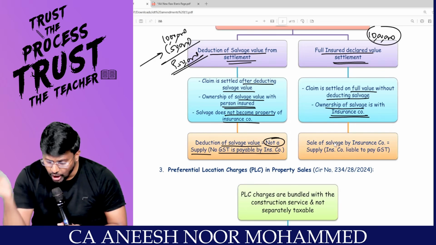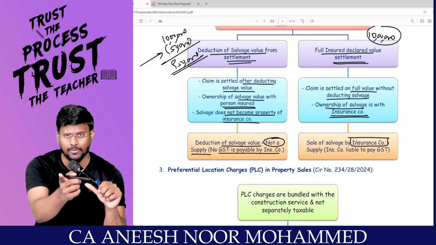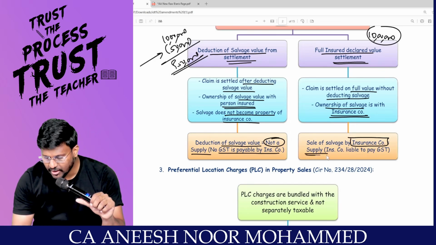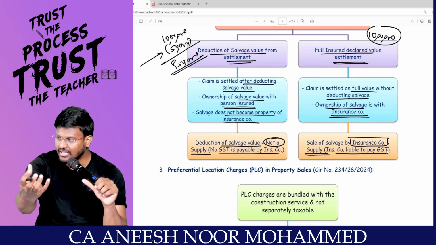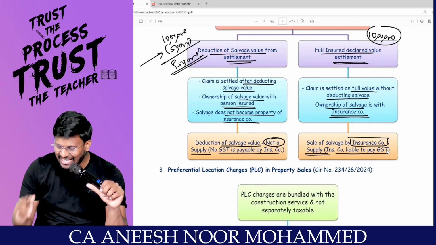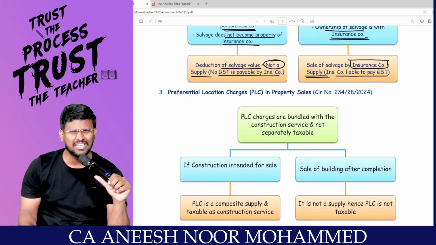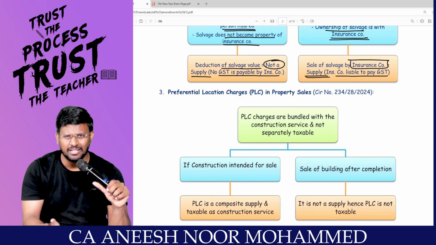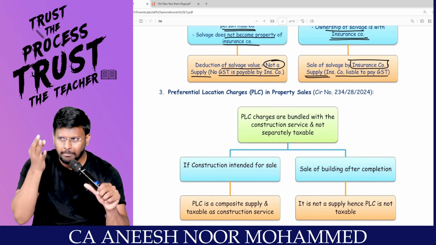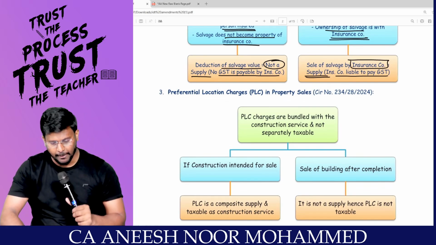Now, sale of salvage by the insurance company. The damaged car, the insurance company will sell in future. So, they are making an outward supply of the scrap. Then it will be treated as supply, and the insurance company is liable to pay GST. That means they have to collect GST based upon FCM or RCM as the case may be. That is the second circular, my dear lovable students. Easy. So if it is the deducted method, for the deducted value, no GST in the hands of the insurance company. If it is the full value method, sir, there is GST on the scrap value. Right. Coming to the third one.